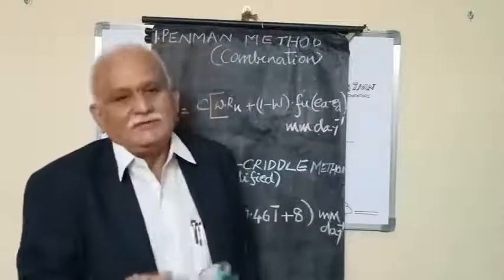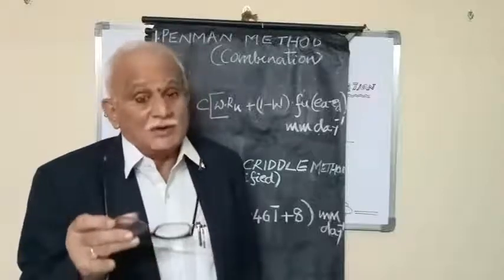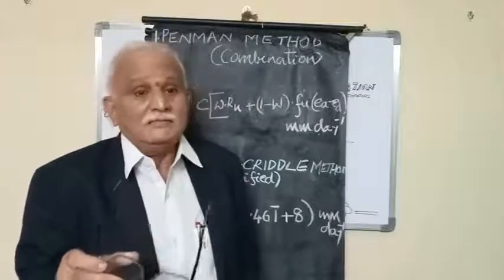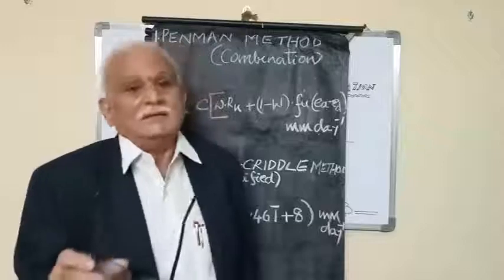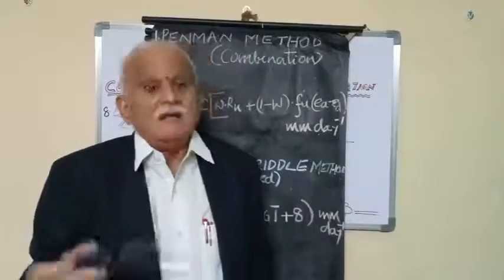Now, this is only an extension with reference to ET that I am telling. This is the basics involved as far as evapotranspiration methods are concerned. So why must we agrometeorologists understand evapotranspiration?